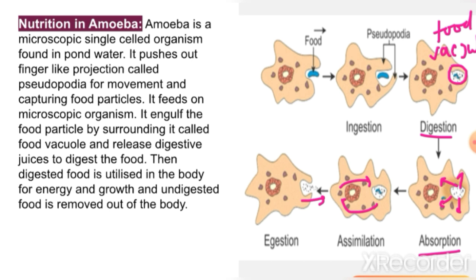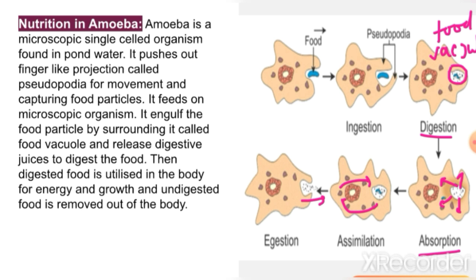So amoeba is a single cell, and all these processes are performed by a single cell only. In our body, in complex or multicellular organisms, we have different organs for conducting all these processes. Digestion takes place in the mouth, stomach, and small intestine, and then it is passed on. Then absorption takes place, then it is circulated through blood, then the whole body's cells help in assimilation, and then the waste is removed out of the body.